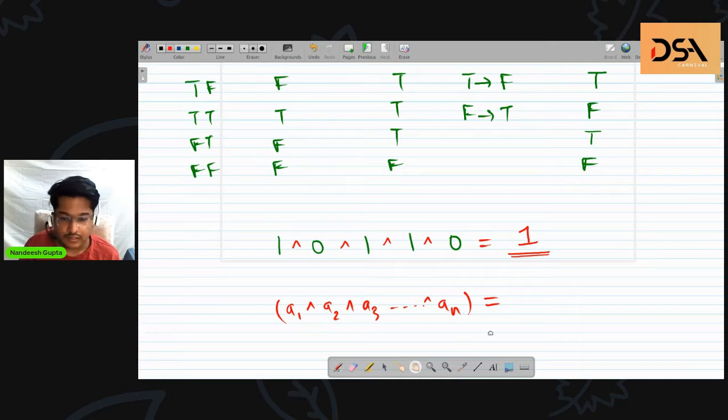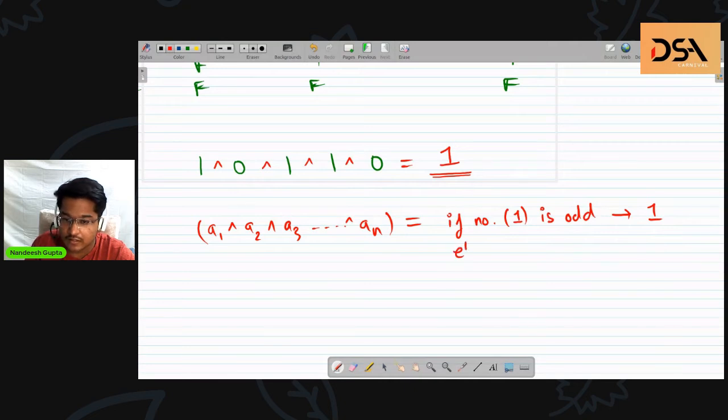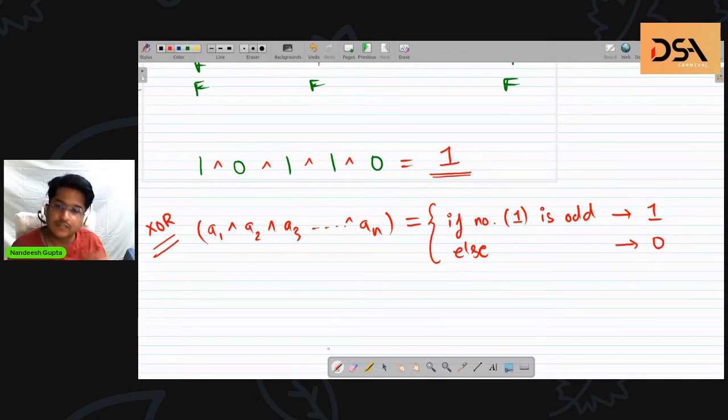The result can be defined using these two cases. If the number of ones is odd, then the result is 1, else the result is 0. This is the actual working of XOR.